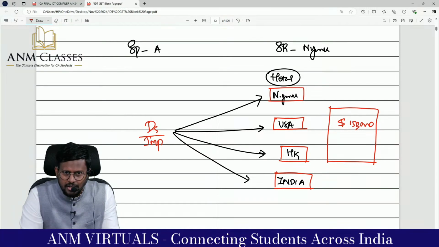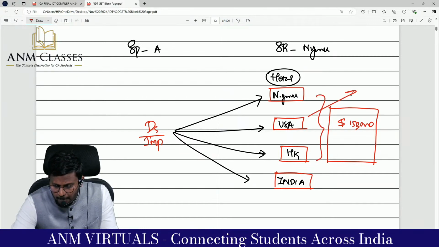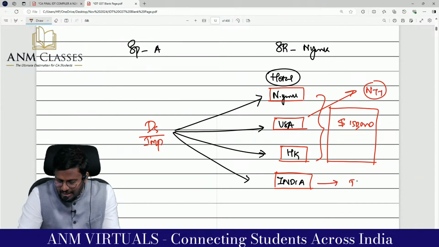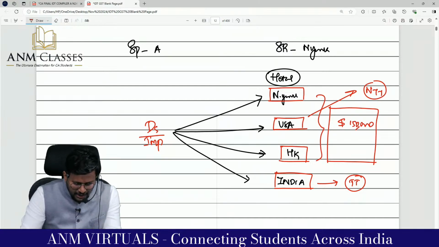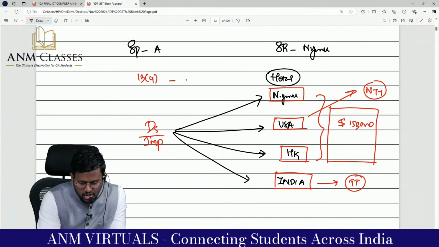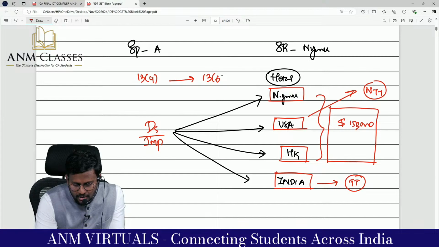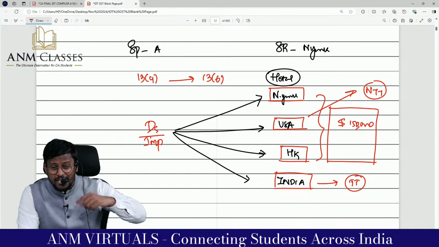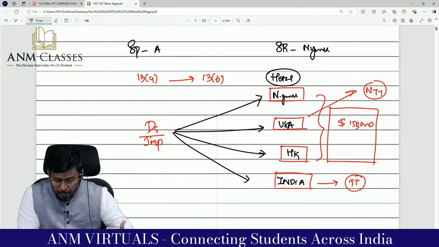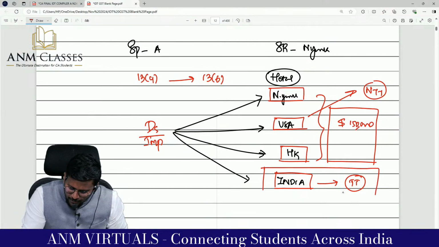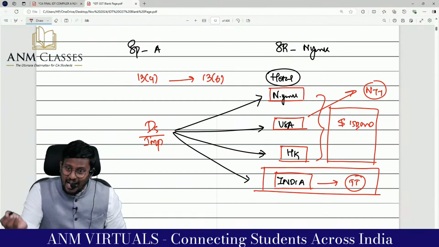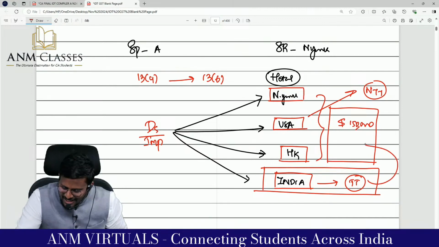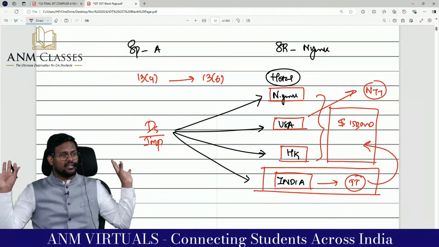Place of supply is the place where the immobile property is situated, or in that case the 3 places are non-taxable territory, right? Yes, and India is a taxable territory. Here section 13 subsection 4 should be read with 13 subsection 6. If the services provided are in more than one location including a taxable territory, it will be assumed that the entire service has been provided in the taxable territory.